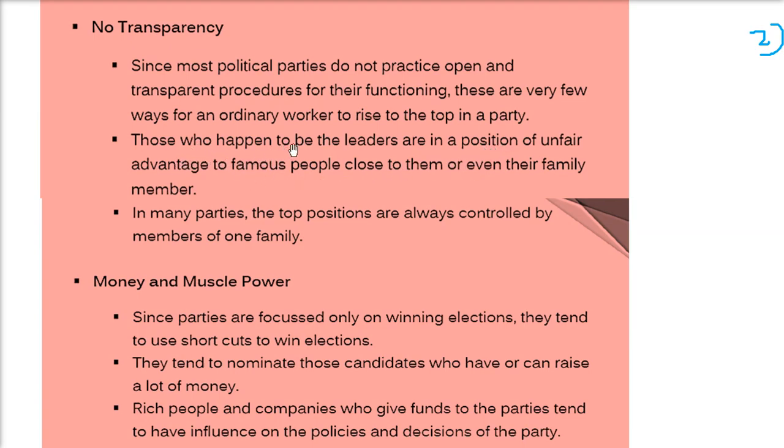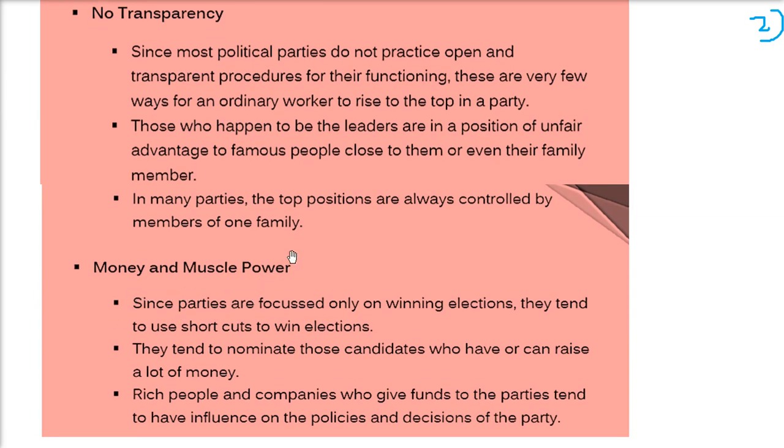Those who happen to be leaders are in a position to give unfair advantage to famous people close to them, or even their family members. The leaders only take care of their connections and those people who are working for them in their vicinity. In many parties, the top positions are always controlled by members of one family. For example, the Indian National Congress, Ram Vilas Sahab's party, or Lalu Prasad Yadav's party, the RJD. All these parties have only family members at the top, and they give tickets only to their family members when the election comes.